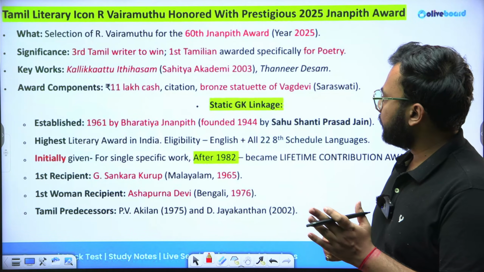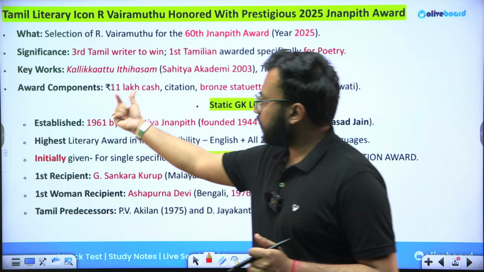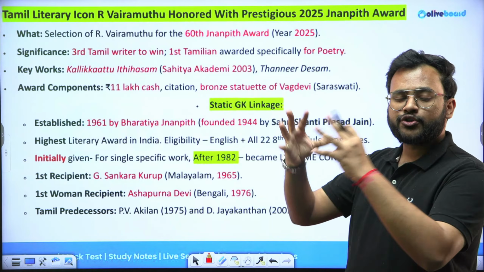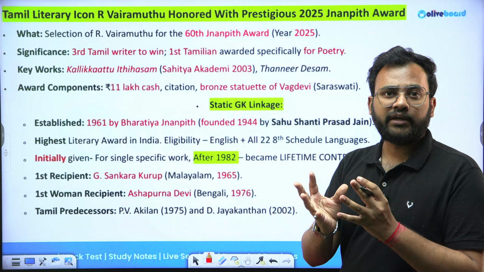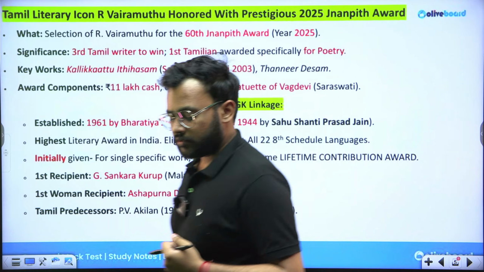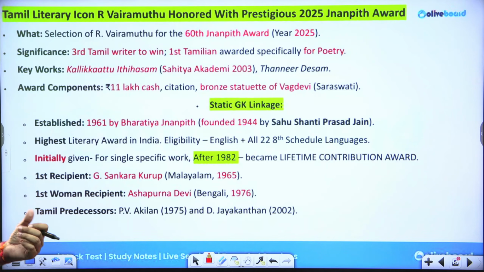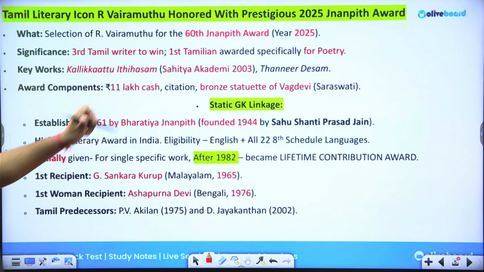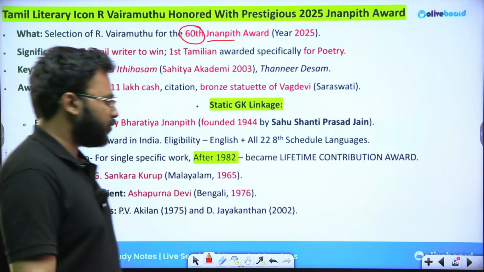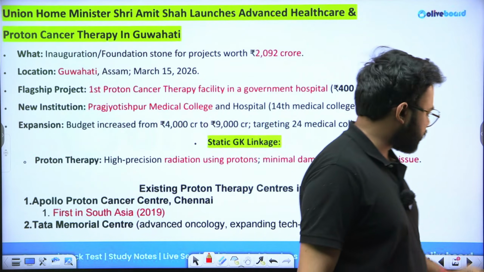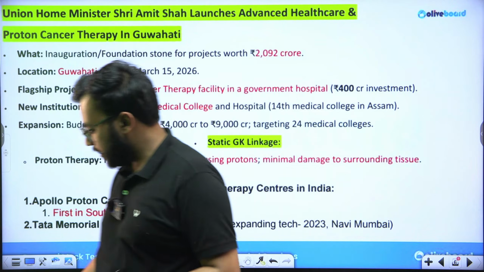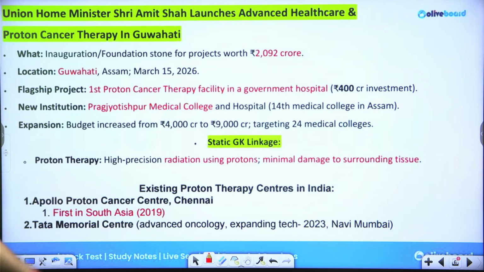Okay? Chaliye. Now, what are the components? You get a cash prize of 11 lakh rupees, and apart from that you get a bronze statue of Vagdevi. Vagdevi literally means Saraswati, the goddess of wisdom and knowledge. So this year it was the 60th Gyanpeeth Award, the 2025 award. Any question from this particular part? Keep asking if you have any doubts.